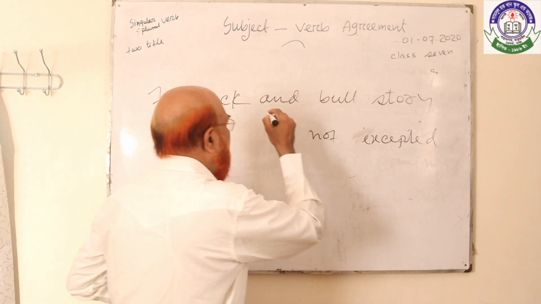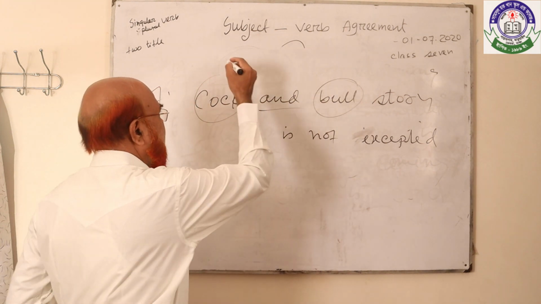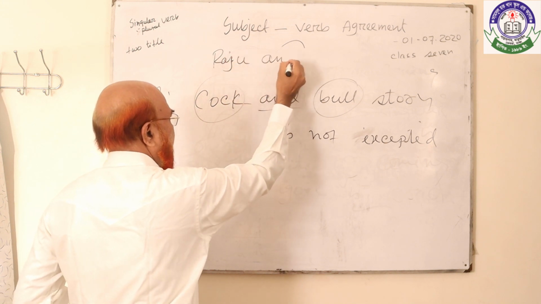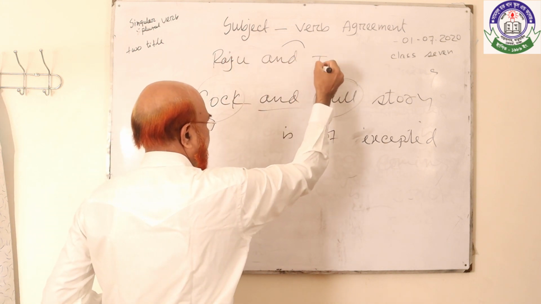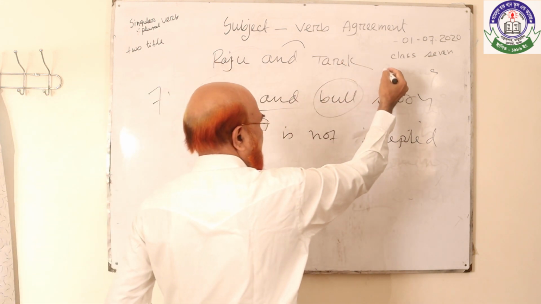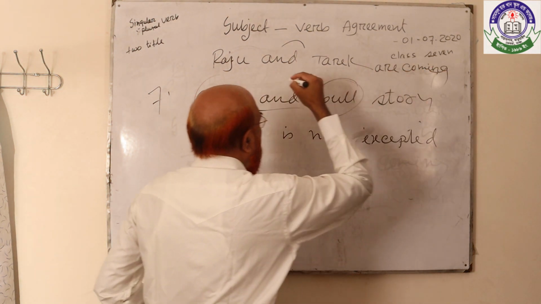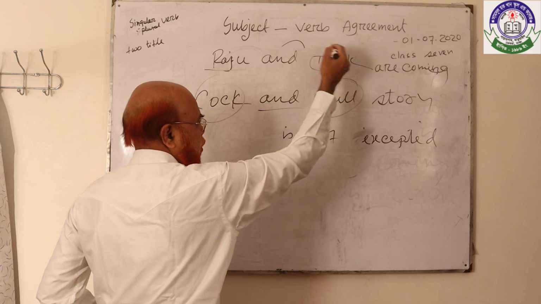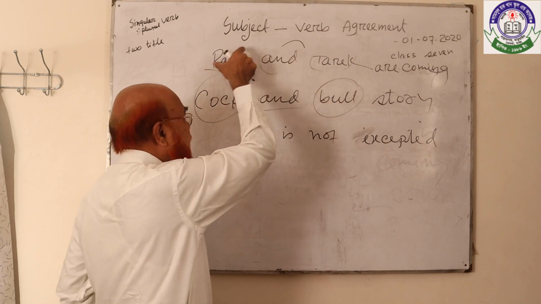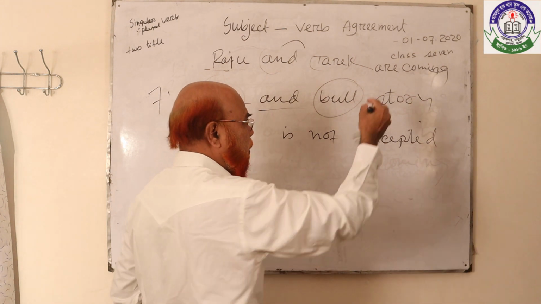Students, listen. Here "and" is used between two words. If I say Raju and Tarek are coming, why? Because here both subjects are connected with "and" and created a plural. Here the people are two, Raju and Tarek, third person plural, so the verb is plural.